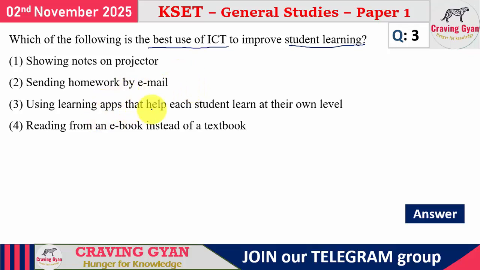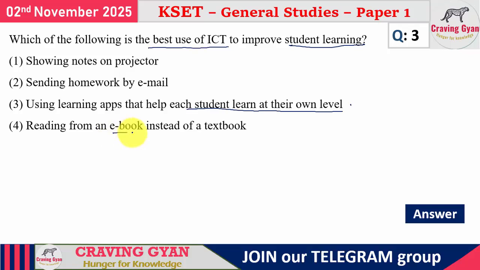Using learning apps that help each student learn at their own level. Suppose I am watching a learning video, and if I am not in a position to understand, I can rewind it, nothing but replay it. Suppose in one shot I am able to follow it, it is well and good, right? It depends on the catching capability and also the sender's capability. So using learning apps that help each student at their own level, yes, this statement is also correct.